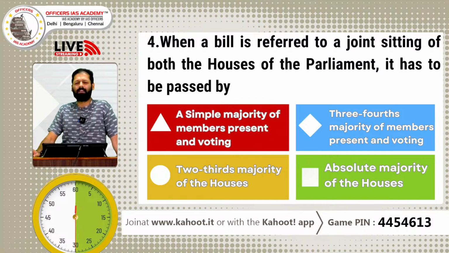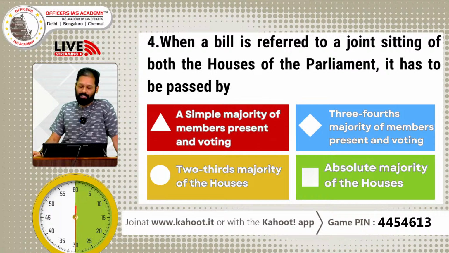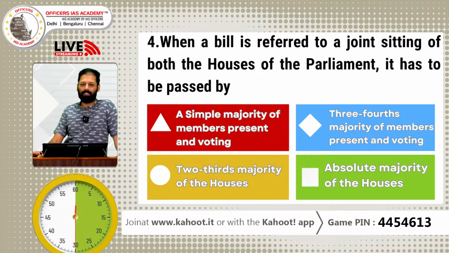And of course, we all know how it works. The government will advise or will recommend it to the speaker, and the speaker finally makes his or her decision whether the joint sitting is necessary or not. In recent times, we have not seen joint sitting as such, because one party or one alliance group has clear majority, and it is very rare that we have joint sitting of bills.